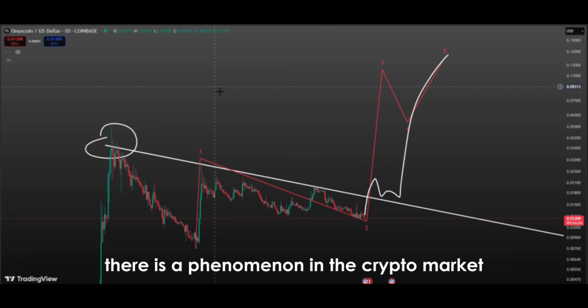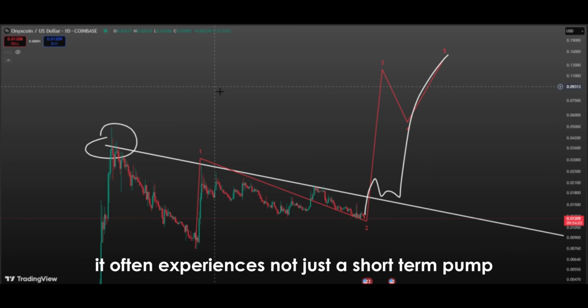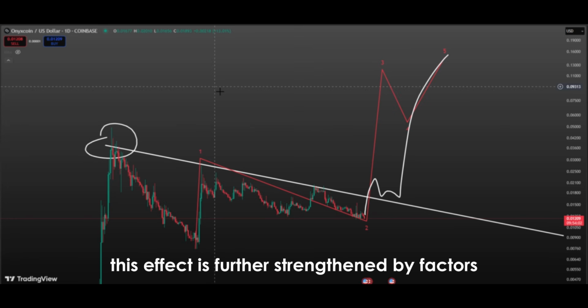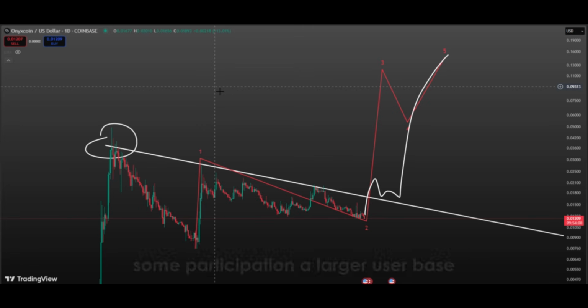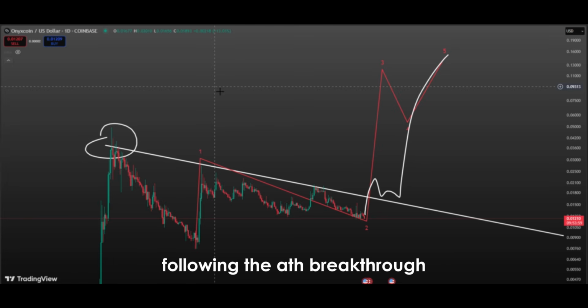Furthermore, there is a phenomenon in the crypto market known as the Coinbase effect. When an asset is listed on Coinbase, it often experiences not just a short-term pump, but also medium and long-term sustainable value gains. This effect is further strengthened by factors like secured wallet integrations, staking or reward programs, and institutional customer access. Therefore, for XCN, a listing is not just an addition, but also brings secondary effects such as increased ecosystem participation, a larger user base, and multiplied trading volume. This can open the door to a new upward trend following the ATH breakthrough.